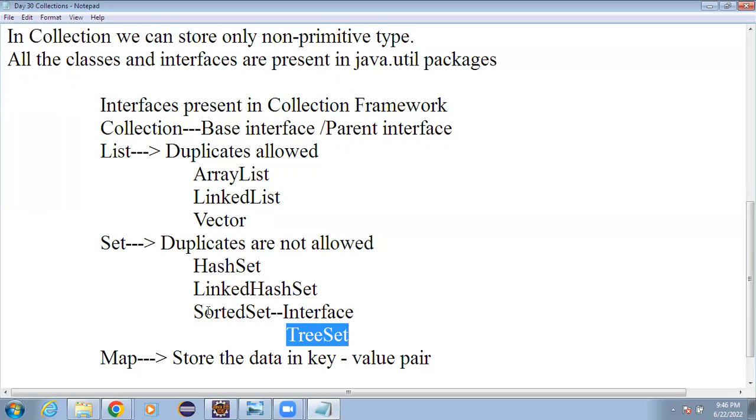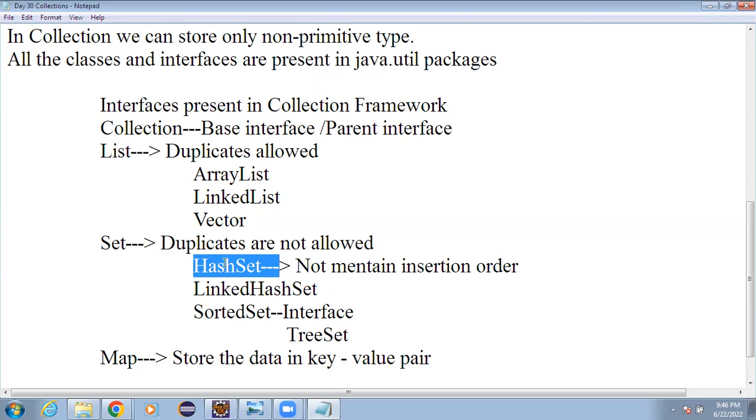Then when to go for hash set, when to go for linked hash set, or when to go for the tree set? Here we need to understand. The hash set will not maintain insertion order. That means the order in which you have added the elements, you will not get the same order while using a hash set.